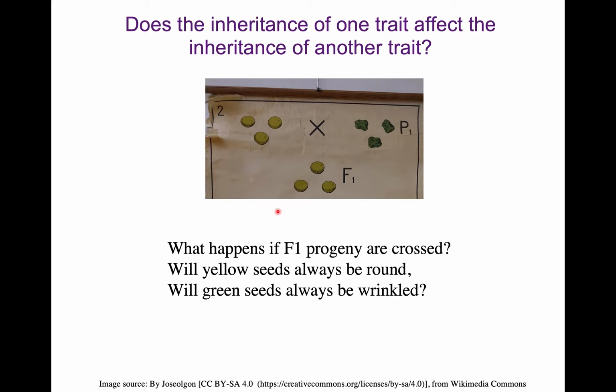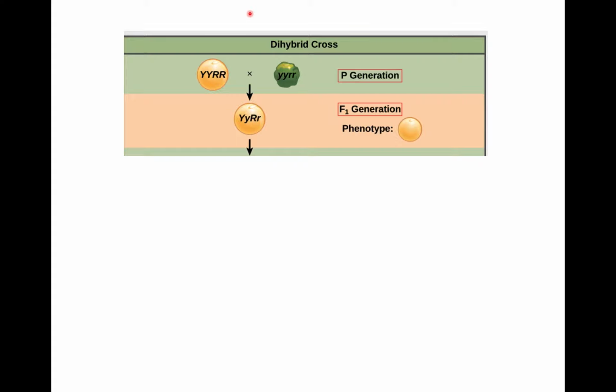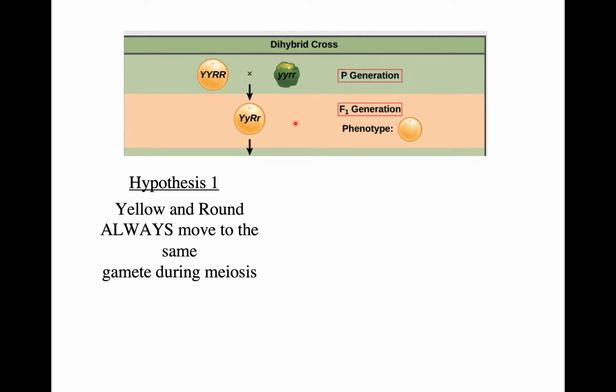Then the next question he asked was, what if I now cross the F1 with itself? What happens in the next generation? Will yellow seeds always be round? Will green seeds always be wrinkled? What happens? So here's the cross. We have the P generation, the parental generation, which is homozygous for both genes. They're true breeding, yellow round and green wrinkled. And the F1 generation is a heterozygote. Now, if you cross this heterozygote with each other, what will you get?